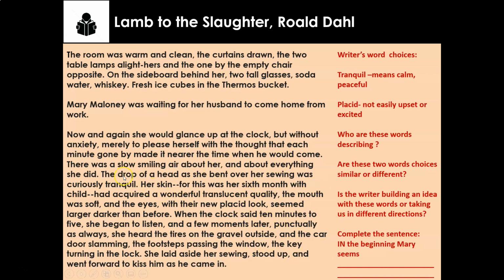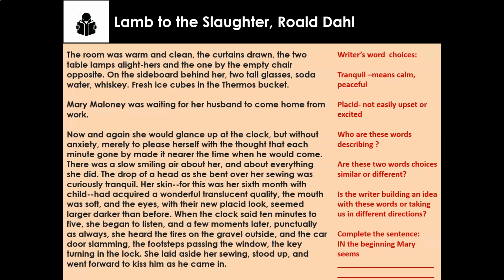So as she's sewing, she's curiously tranquil, which means she's calm and peaceful. Later, it describes her as being placid, that it says that she has a placid look. Okay, so her eyes are placid. In other words, now that she's pregnant, she's calm and peaceful. She's not easily upset or excited. So if we're putting those ideas together, who are these words describing? Who is tranquil and placid? Just say the answer. 3, 2, 1. The answer is Mary.